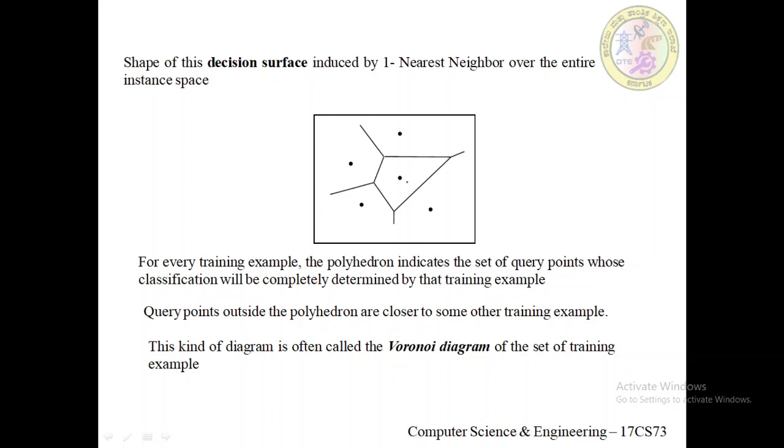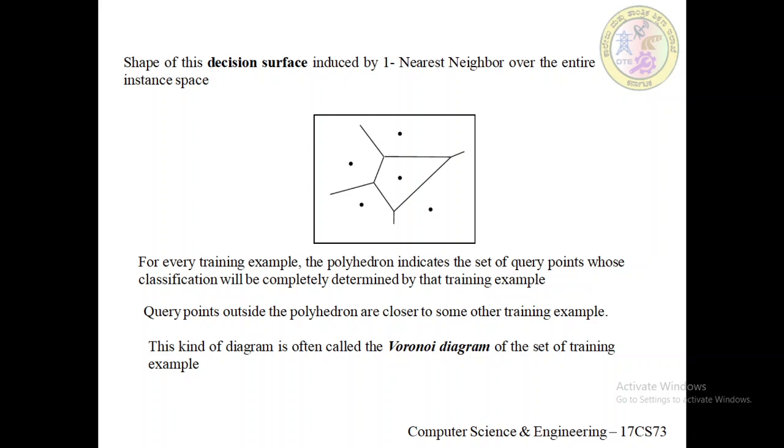This kind of diagram is called the Voronoi diagram for the set of training examples. For every training example, the polyhedron indicates the set of query points whose classification is completely determined by that training example.